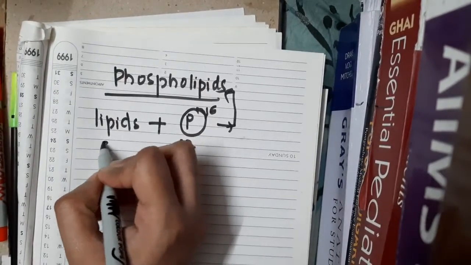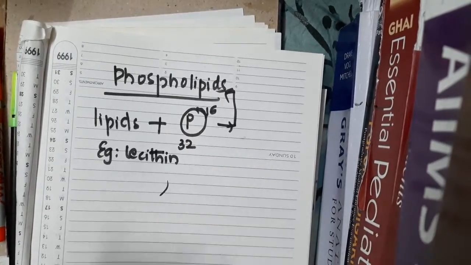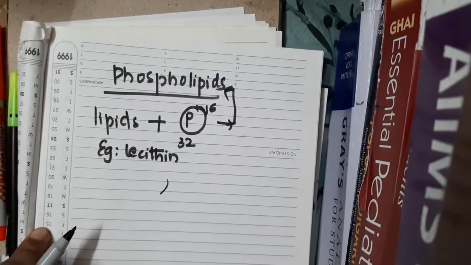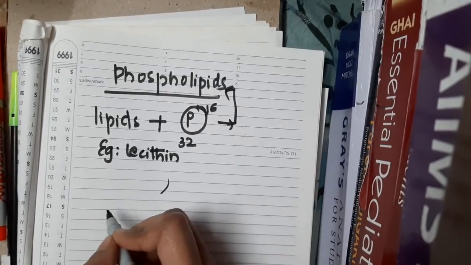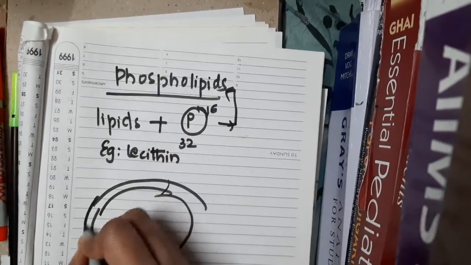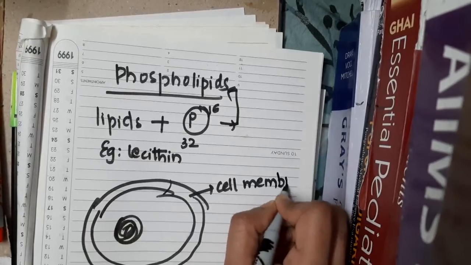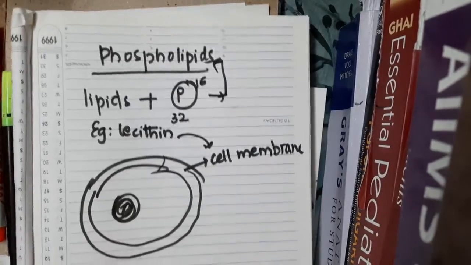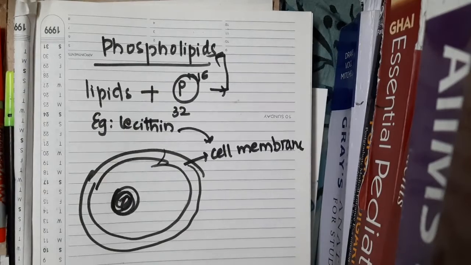You do not need to know the structure, but the example is lecithin. Lecithin is an example of phospholipids. That is, if phosphorus is added to the lipids, then we call it as phospholipids. See, this lecithin, where is it present? It is present in the cell membrane. If you remember, our cells contain nucleus and the cytoplasm, and they are surrounded by cell membrane. On this cell membrane, we find this lecithin. Right? So these are important points about the lipids.